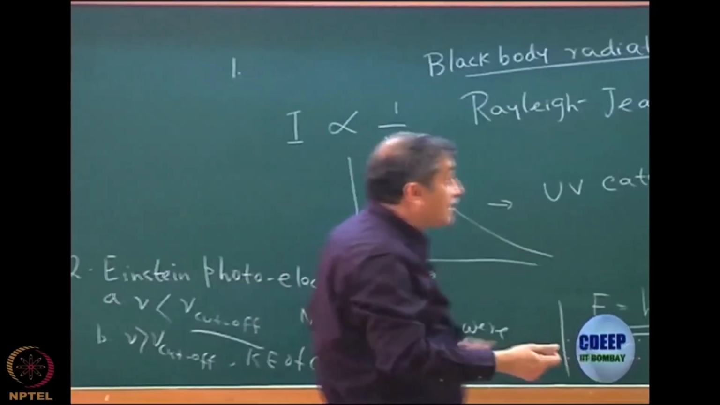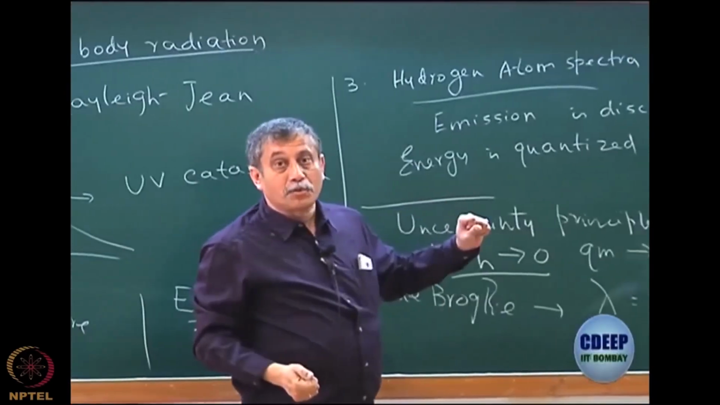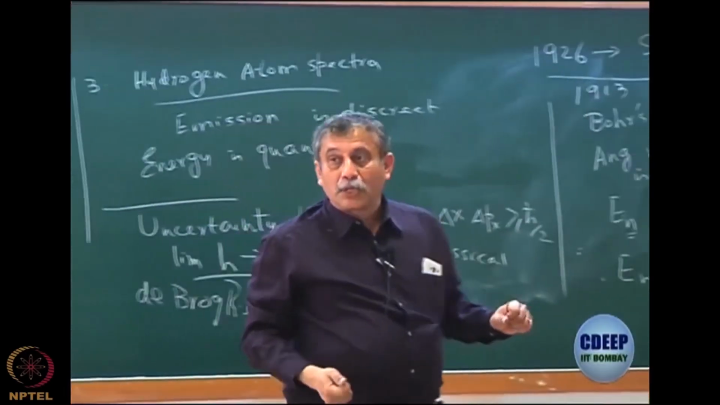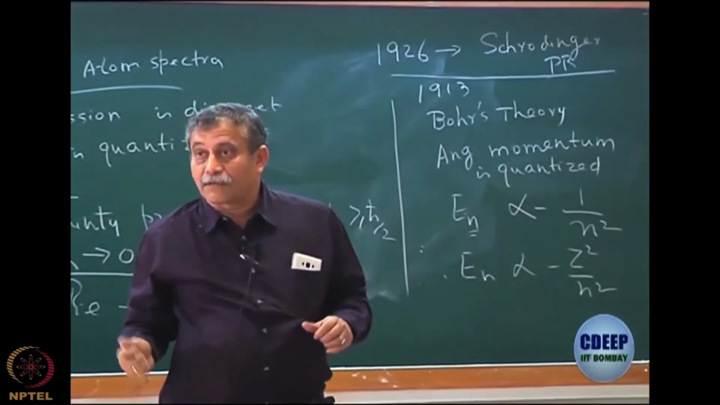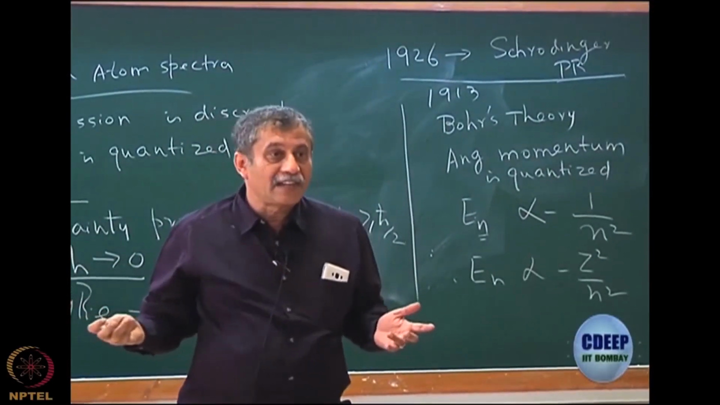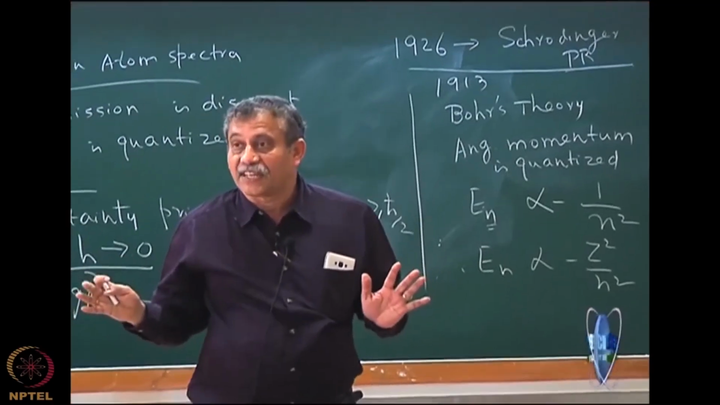And the very next year, chemistry got a big boost. In 1927, Heitler and London produced a paper based on quantum mechanics and what is called the valence bond theory. That was the genesis of valence bond theory, 1927. Very interesting to read the history.